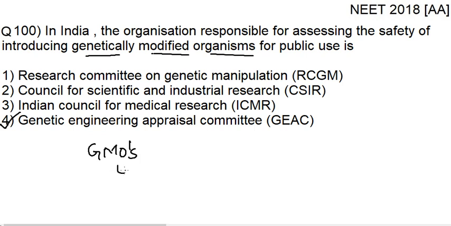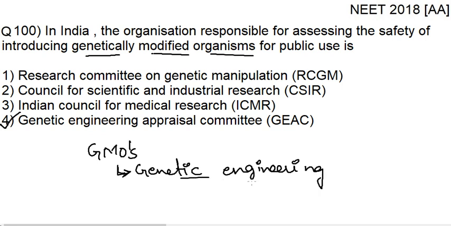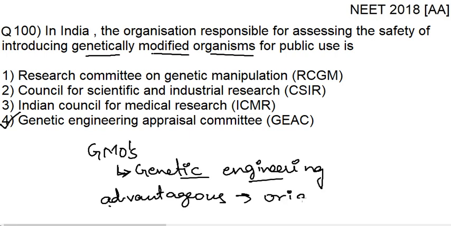GMOs are the organisms that are created by a process known as genetic engineering. What do you do in genetic engineering? In genetic engineering, we introduce the sequence of DNA that is advantageous into the original genome, right?